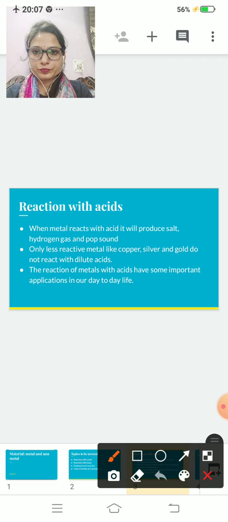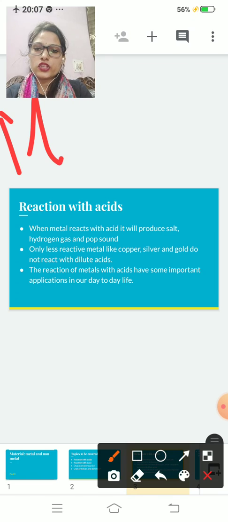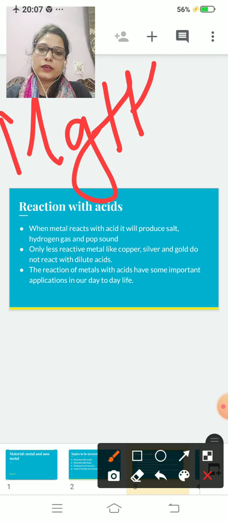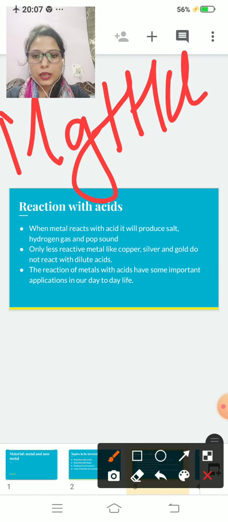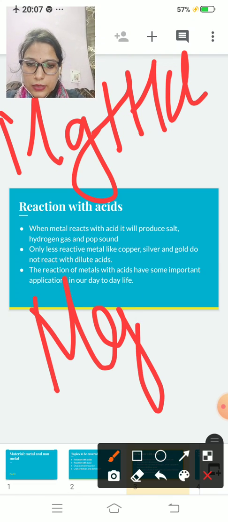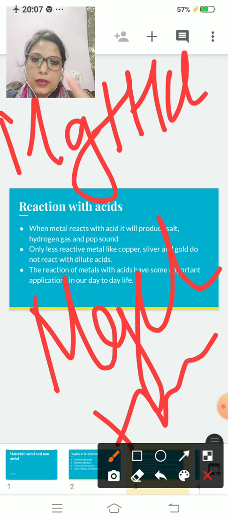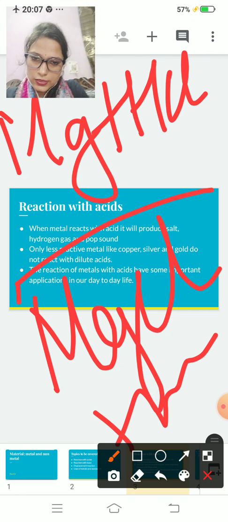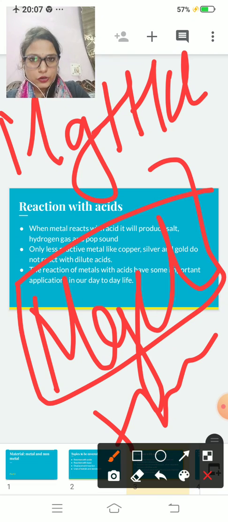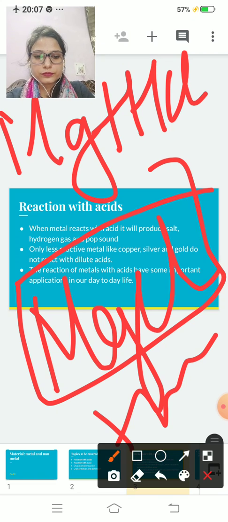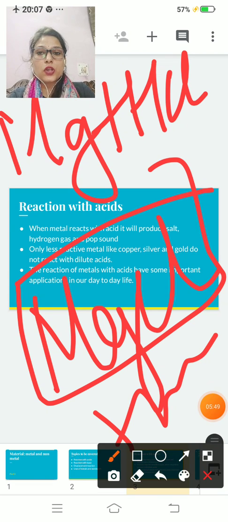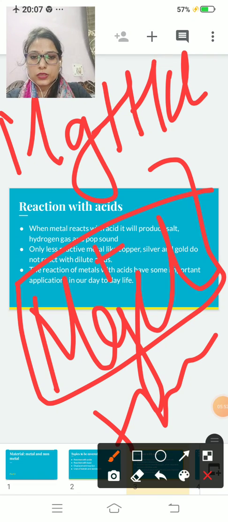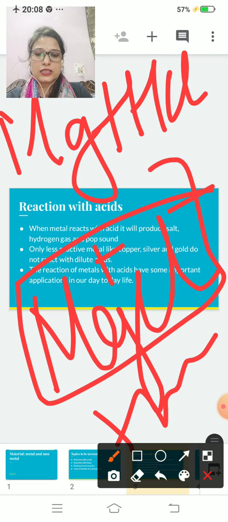Take one example with magnesium. When magnesium reacts with an acid, take HCl, it will form MgCl plus hydrogen gas plus a pop sound. This MgCl is your salt. And what are salts? Salts are those compounds in which one is a positive charge ion and one is a negative charge ion. You will study this in higher classes.